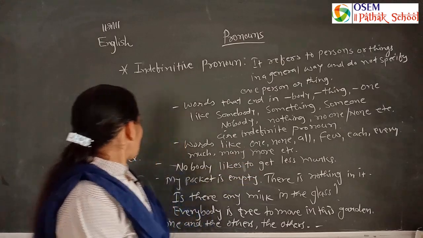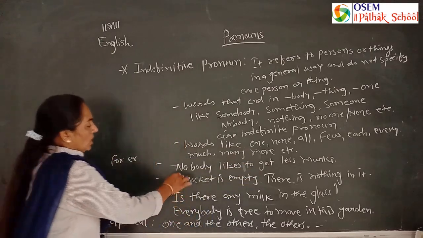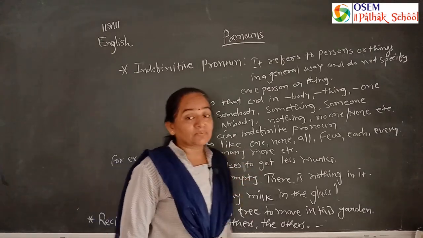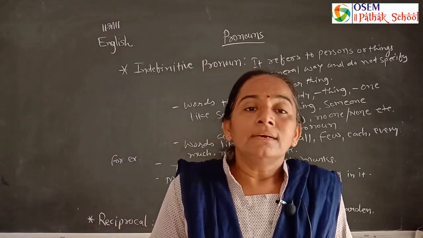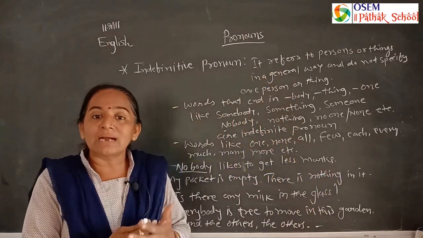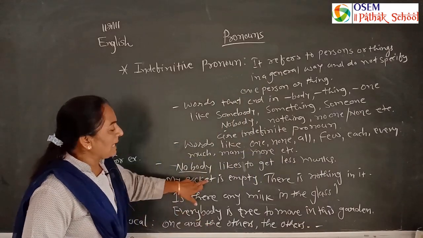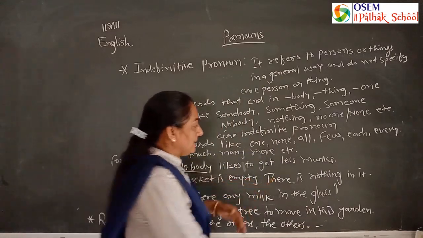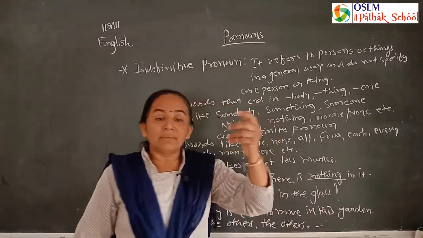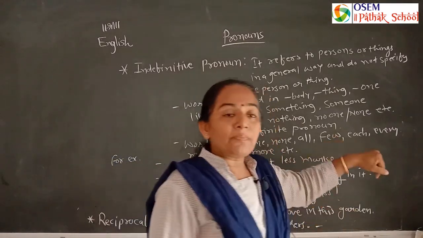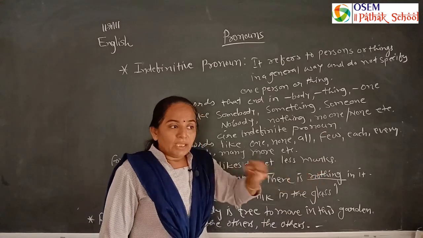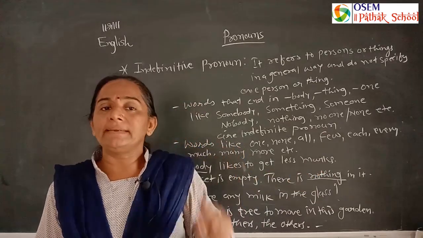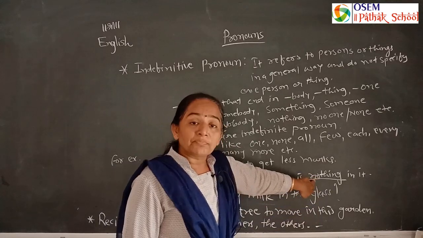For example, nobody likes to get less marks. Here nobody means no person. No one likes to get less marks in a paper. Then, my pocket is empty. There is nothing in it. Nothing means no thing. Here if I am speaking about negative points, we use nothing. If it is positive and there is a little bit in there, we use something in it.